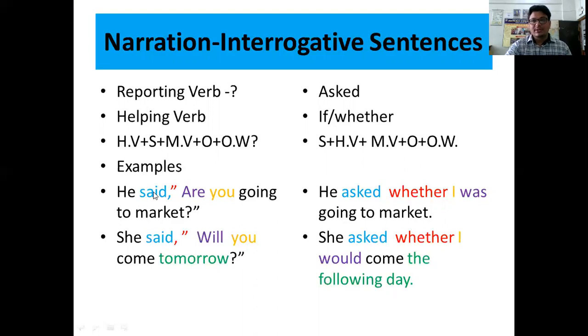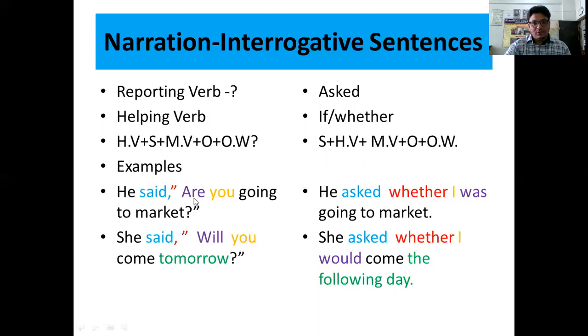"Me" is an objective case; the subjective case of "me" is "I." So the answer will be: he asked whether I. We have to change present tense into past tense: am, is, are will go into was. I was going to market. In place of the question mark, we put a full stop. So here we have converted this direct question into an indirect question.